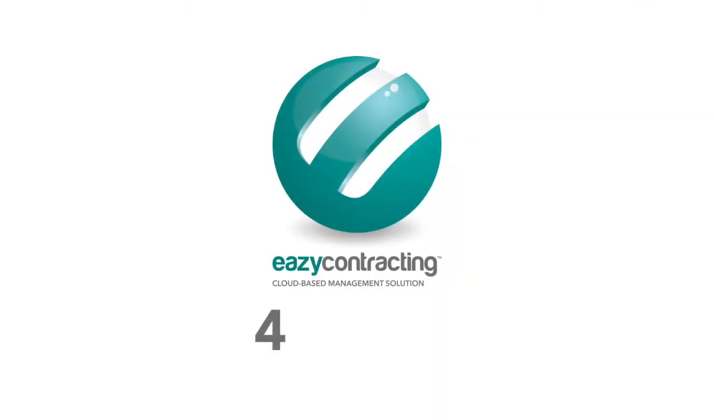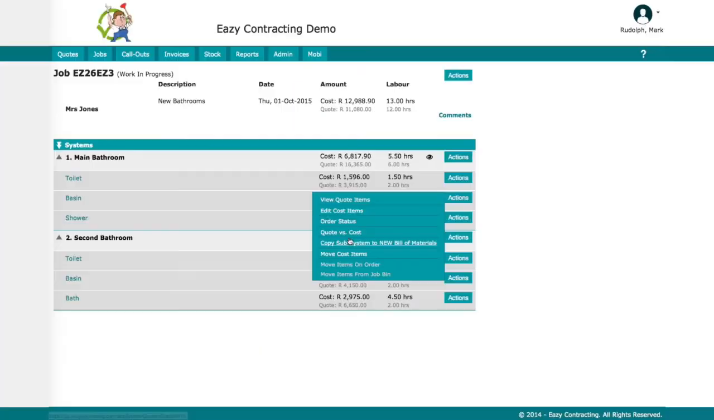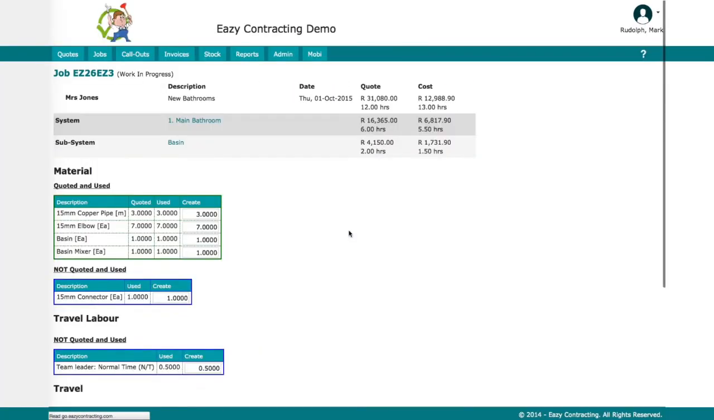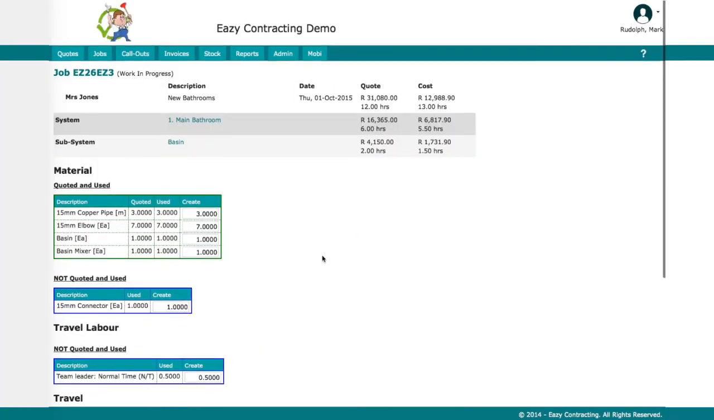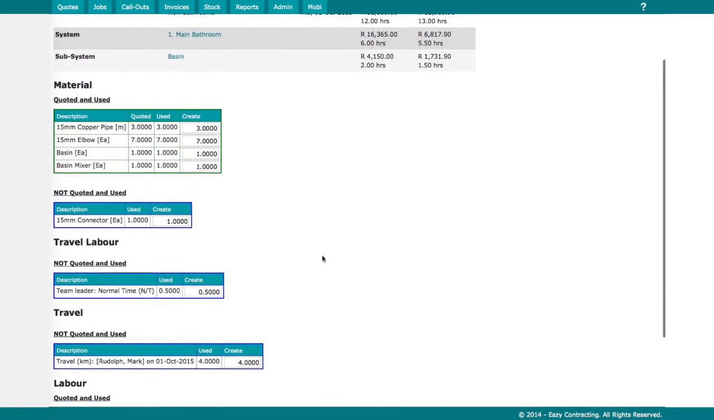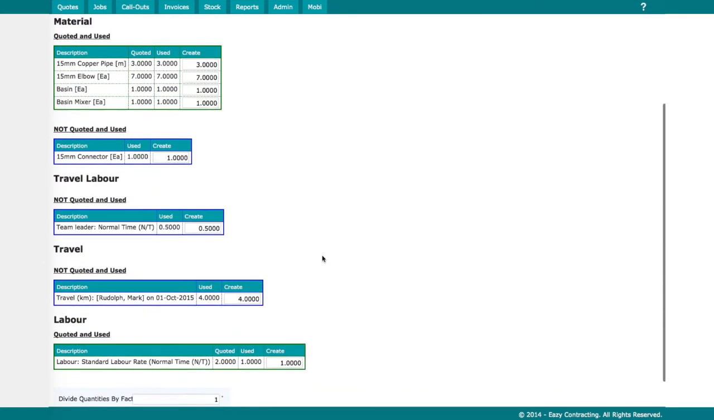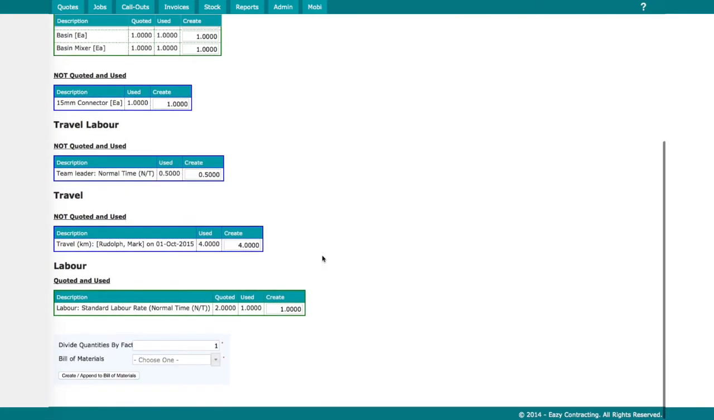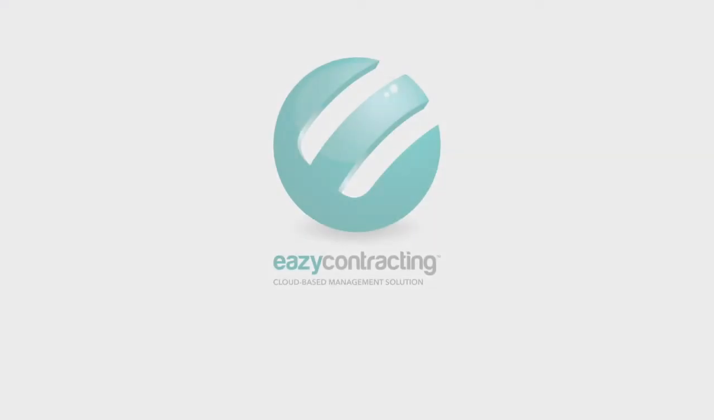4. In this segment, we will show the difference between what was quoted and not used and what was not quoted but used. Once the job is complete, it is possible to see a comparison at subsystem level of what was quoted for and used, quoted for and not used, and not quoted for and used. It is also possible to build a bill of materials from this report.